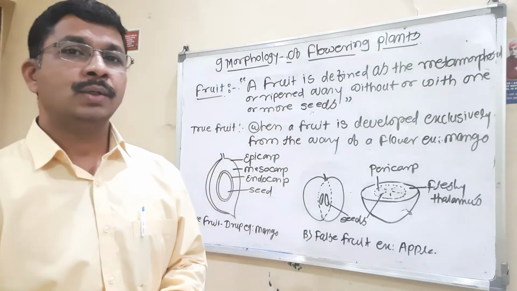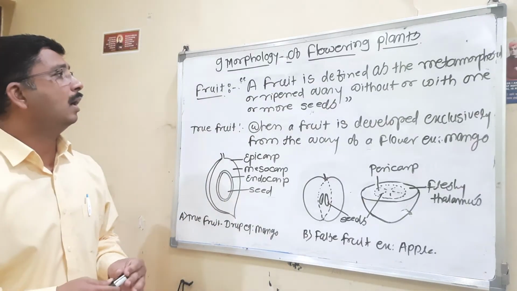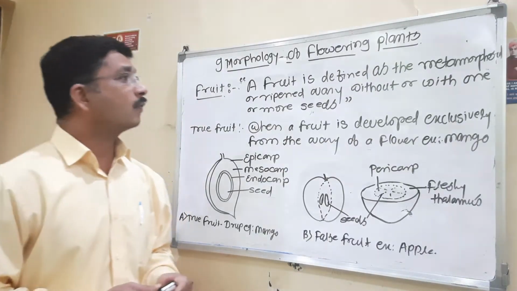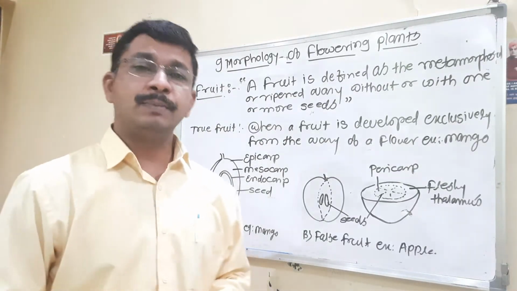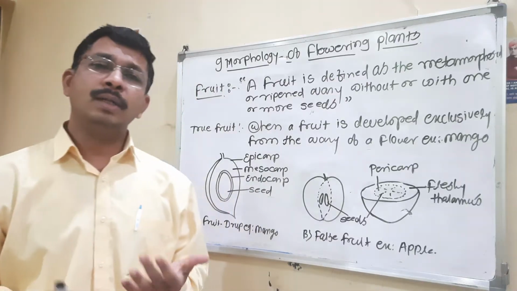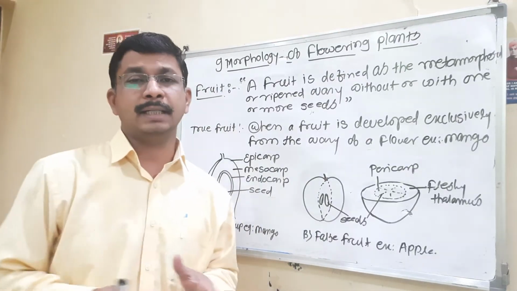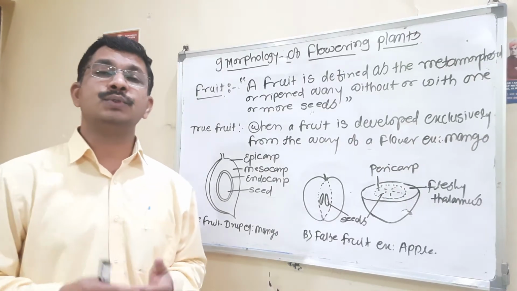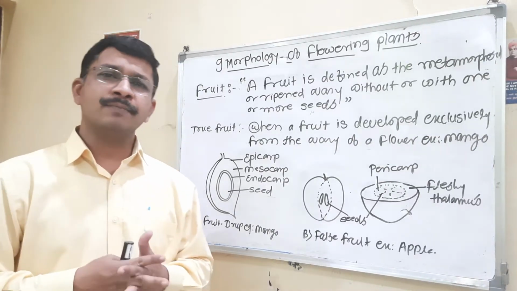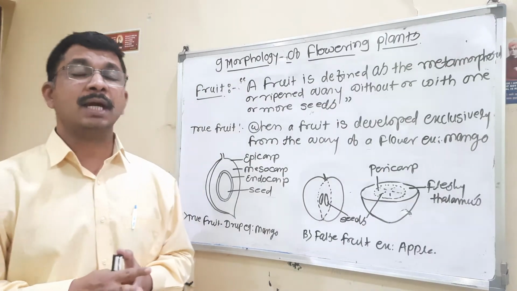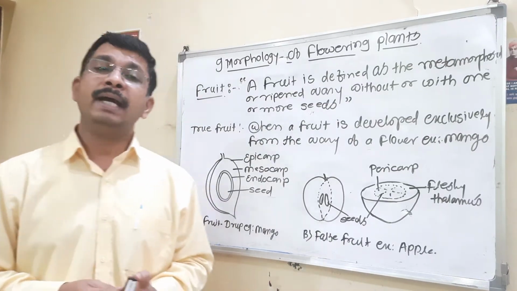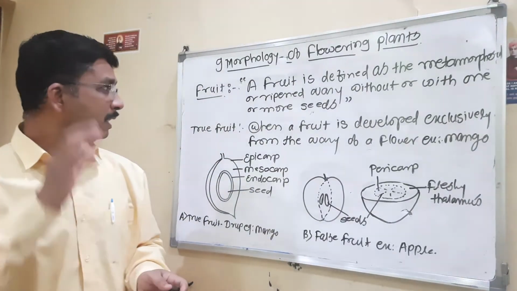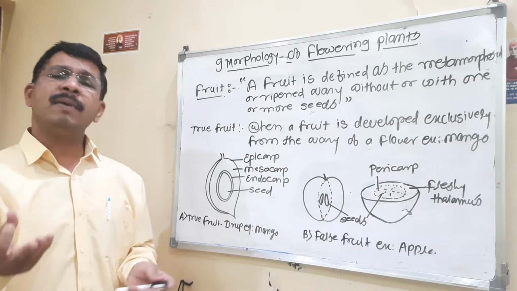Hello students. Today we discuss the ninth chapter, Morphology of Flowering Plants. In this chapter we discuss everything regarding the plant: root, shoot, the various modifications of root and shoot, then leaves, and flowers also. And last but not least, the fruit. Then what is meant by fruit?